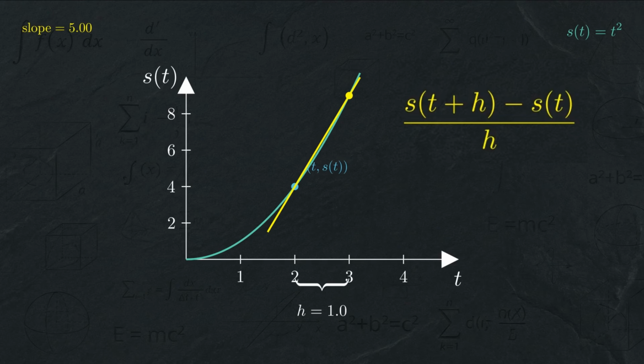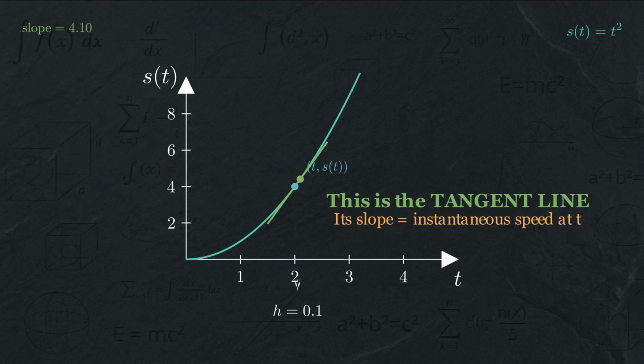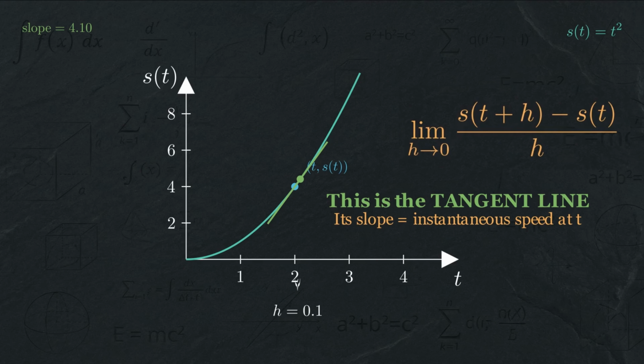Now, watch carefully as h gets smaller. As h approaches 0, the second point slides along the curve toward the first point. The secant line rotates into a limiting position, and this limiting line is called the tangent line to the curve at time t. The instantaneous speed at time t is the slope of this tangent line, and that slope is the limit we wrote down. This is why calculus works. The limit transforms the meaningless 0 over 0 into the perfectly meaningful slope of a tangent line.